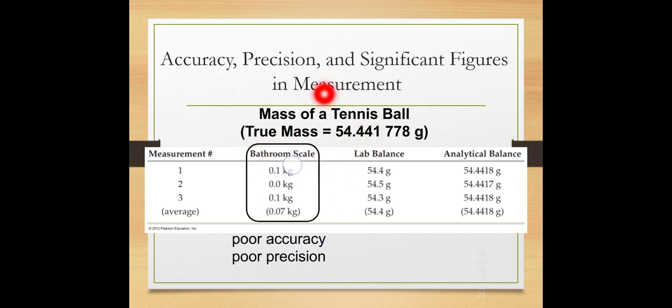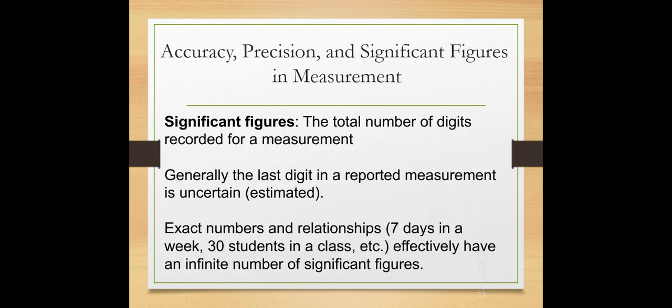But what happens when we measure the same tennis ball with a bathroom scale? It gives poor accuracy and poor precision. These are not close to the true value and not close among each other.